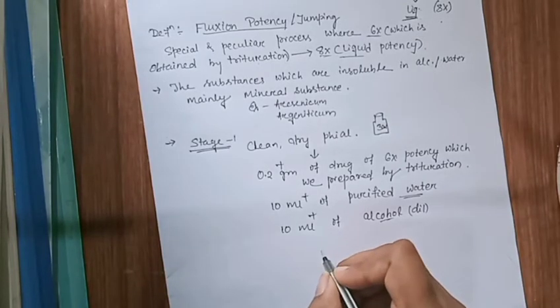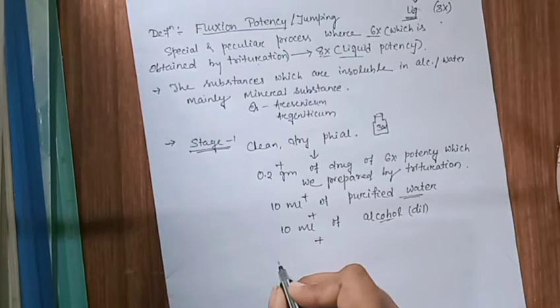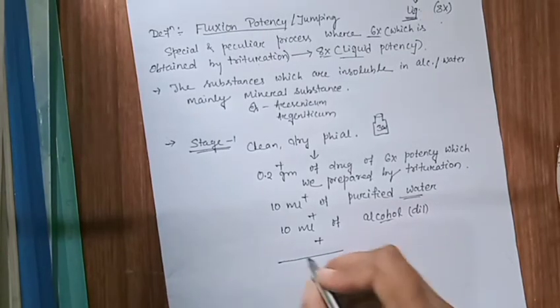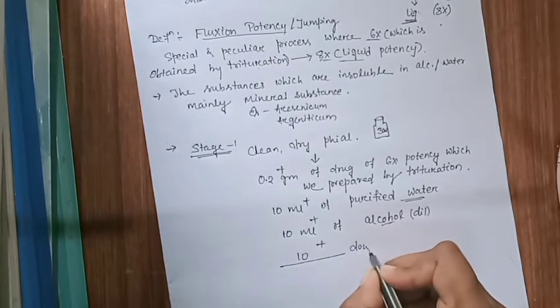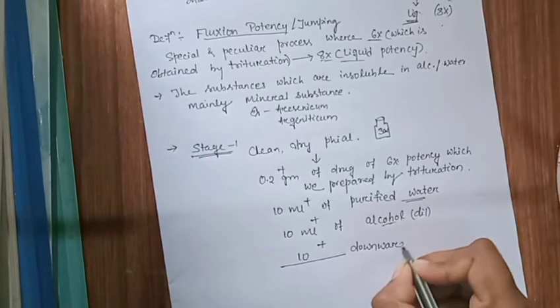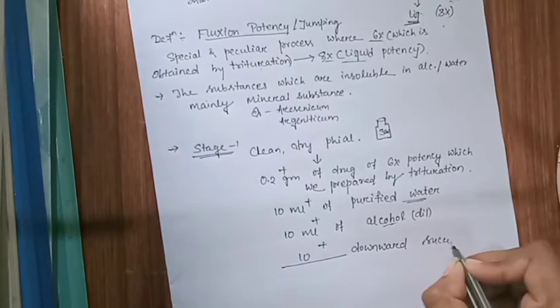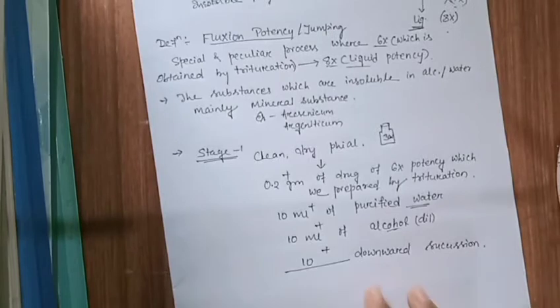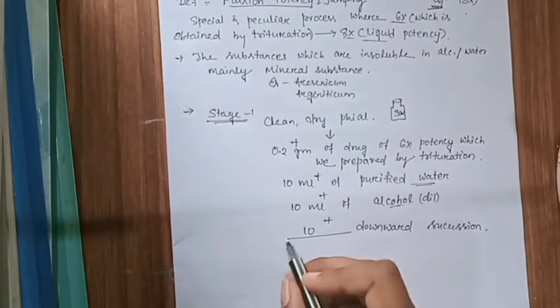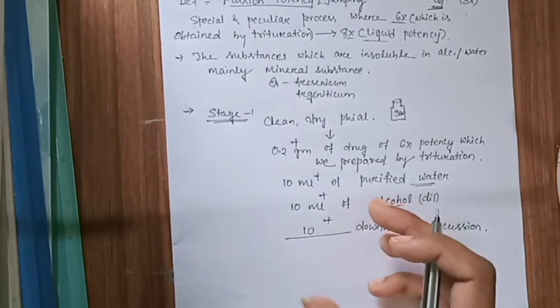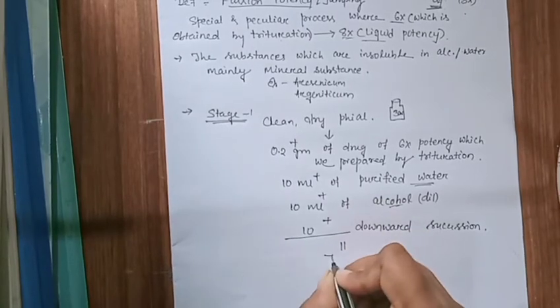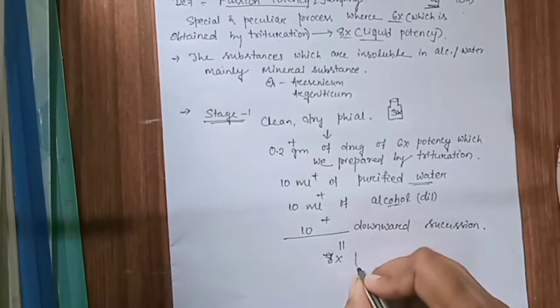Then the main step is that we add succussion, 10 downward succussion strokes, which makes this potency our 8x potency in liquid form.